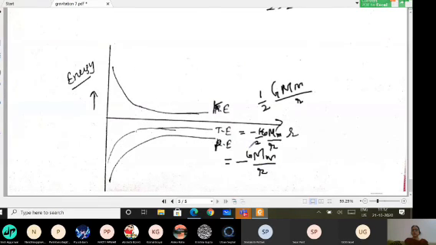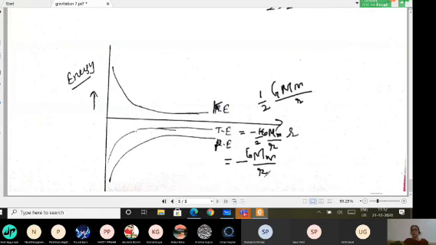If these values are clear, then the graph has an inverse relation with r. These are the shapes, and whatever distance you keep here for the kinetic energy, you put the same for the total energy. For potential energy, it is double the kinetic energy or total energy in magnitude, and of course on the negative side.